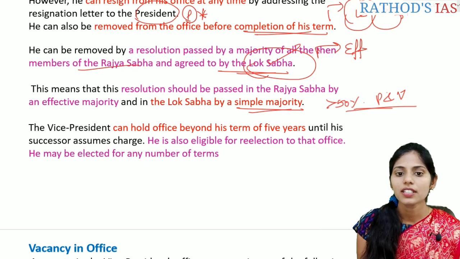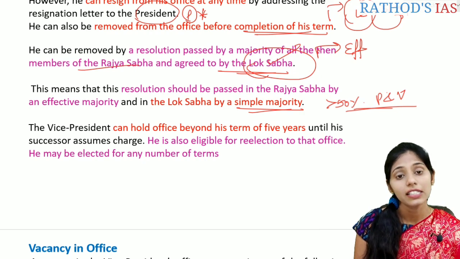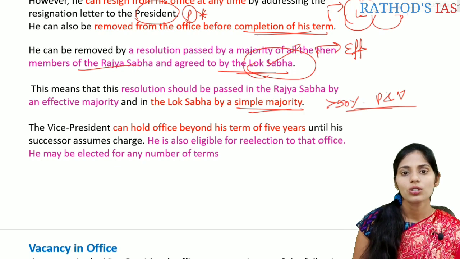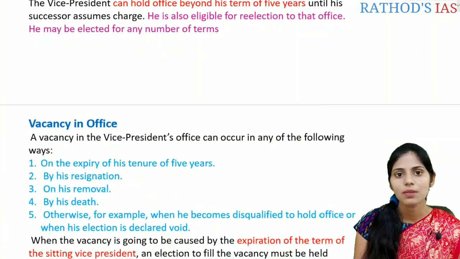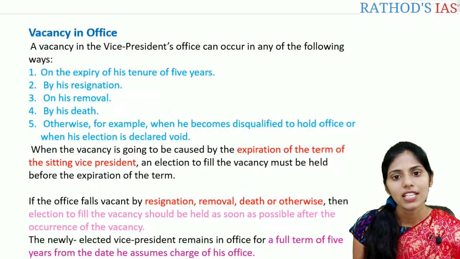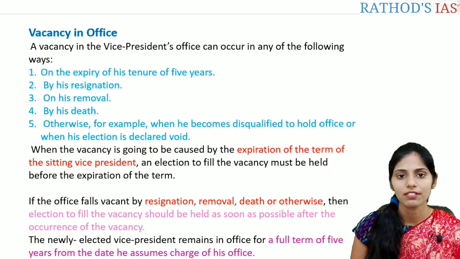The Vice President can hold the office beyond the tenure of 5 years until his successor comes into charge. He is also eligible for re-election to the office of Vice President any number of times. So these are some of the facts regarding the tenure of office. Let us see the next important part, that is vacancy in office. A vacancy in the Vice President's office can occur in the following ways. There are 5 important ways.